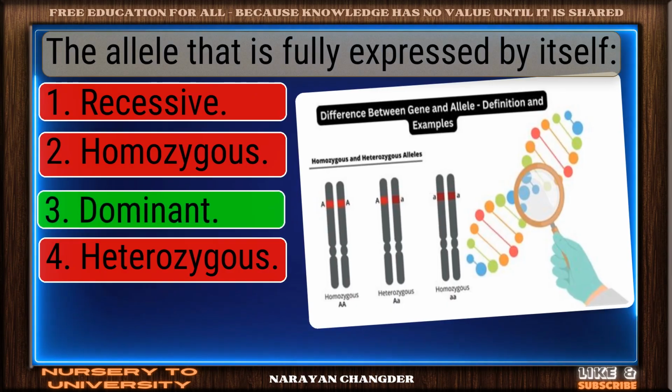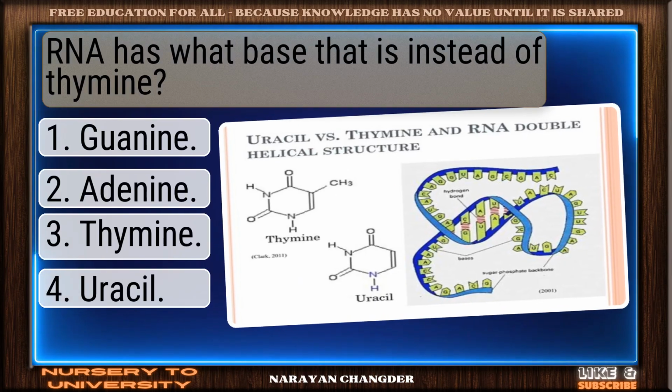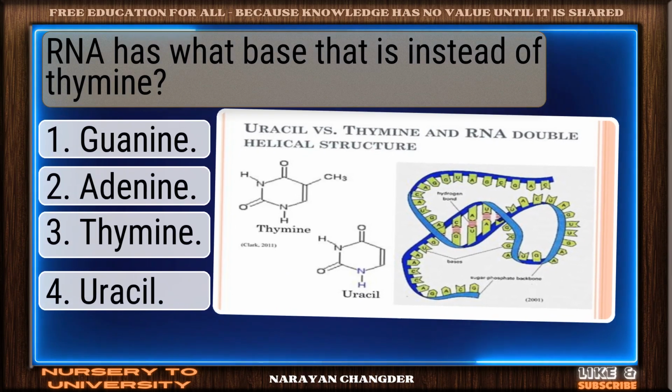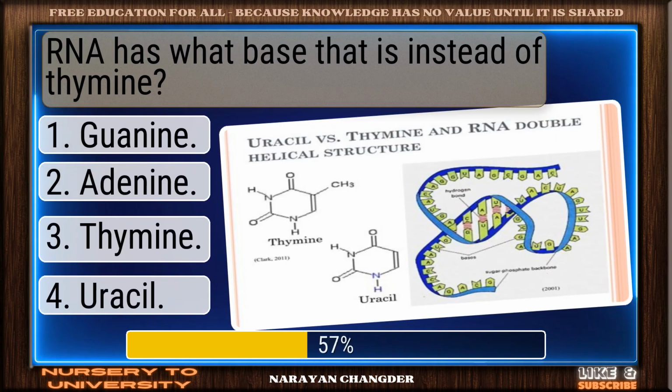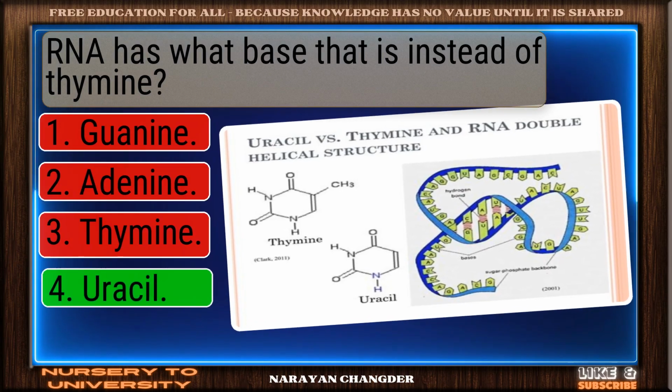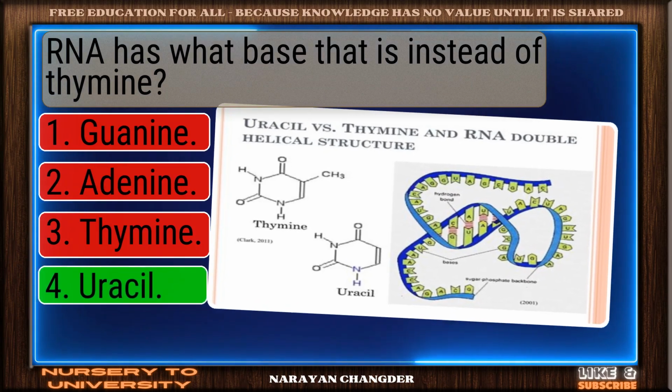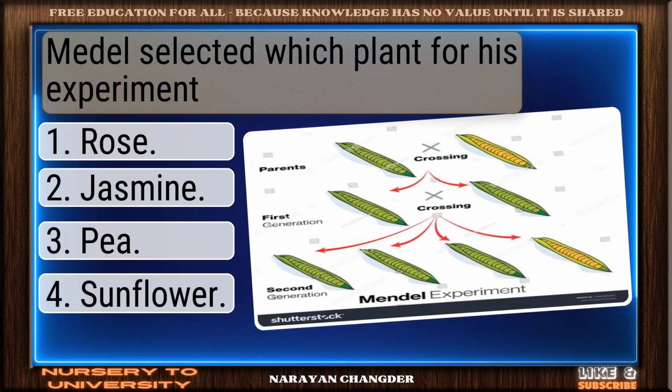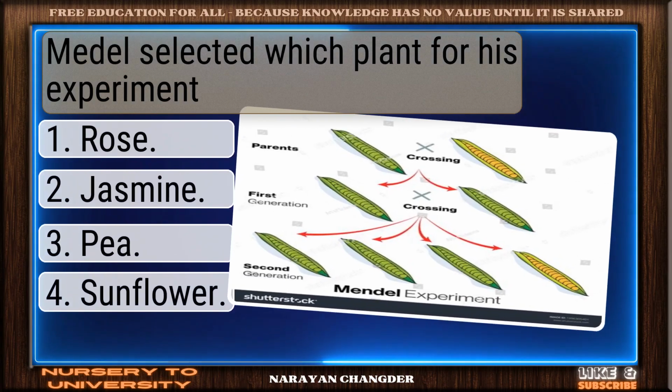Sharp thinking. Dominant is right. RNA has what base that is instead of thymine? Right again. Uracil is valid. Mendel selected which plant for his experiment?